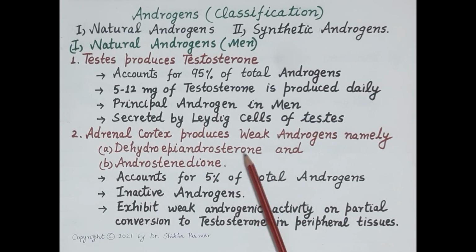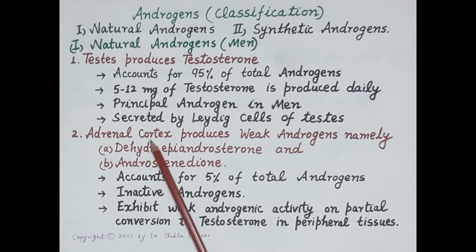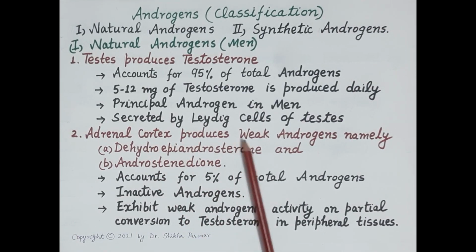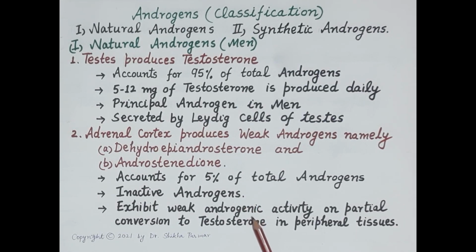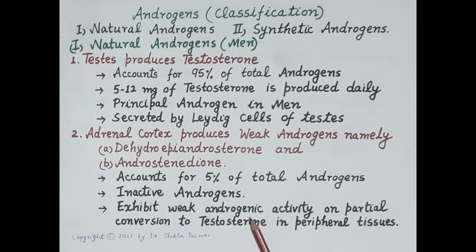Now apart from the testes, other minor sources of weak androgens is the adrenal gland. So adrenal cortex produces two weak androgens, namely dehydroepiandrosterone and androstenedione. These account for 5% of total androgens in men, and these are in fact inactive, and they exhibit their weak androgenic activity on partial conversion to testosterone in the peripheral tissues.